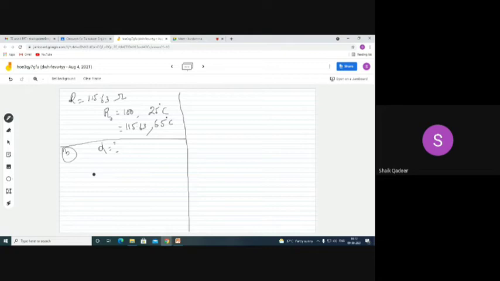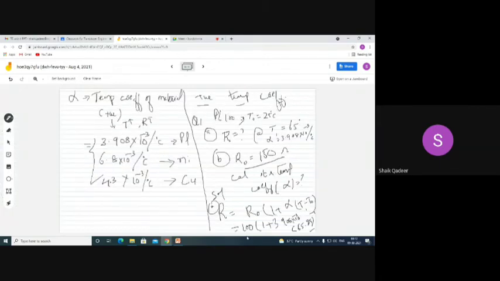No, no, no. I'm sorry. I have given a wrong question to you. Please make a correction. Question number B is not like this. Question number B is like this. If the thermometer has a resistance of 150 ohms, I'm sorry, this went wrong. Please make a correction. Strike off that content.